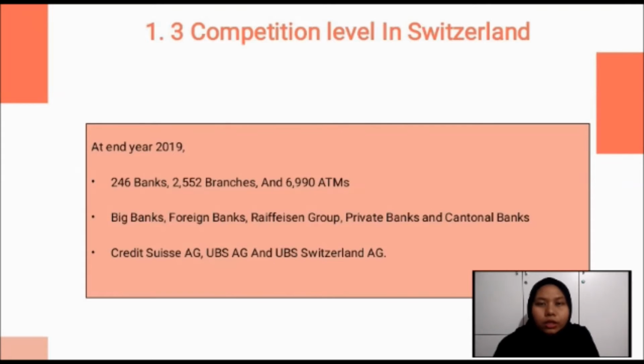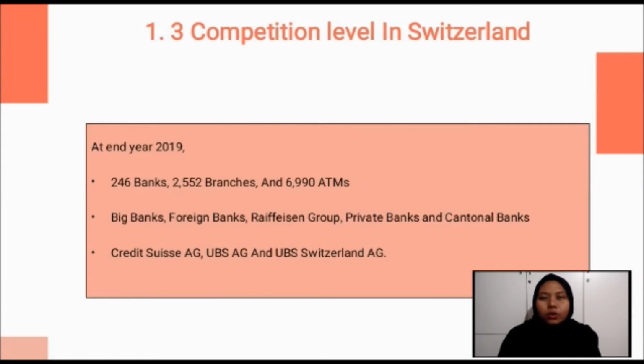I will present about the competition level in Switzerland. Before entering a particular country, it is important to assess the financial sector, especially the banking industry. Okay. Switzerland is stable thanks to its efficient working condition.